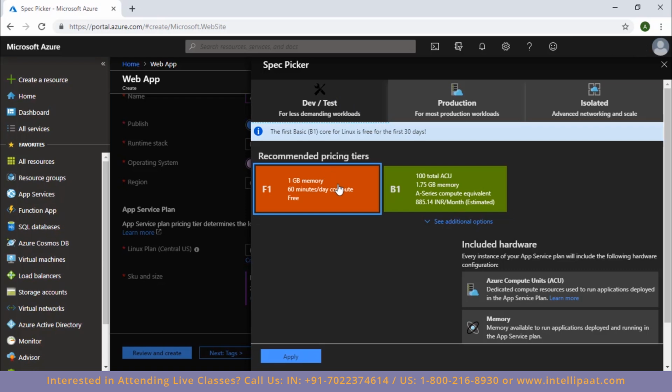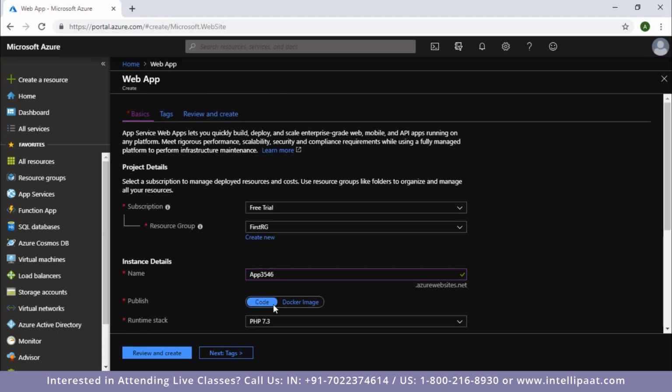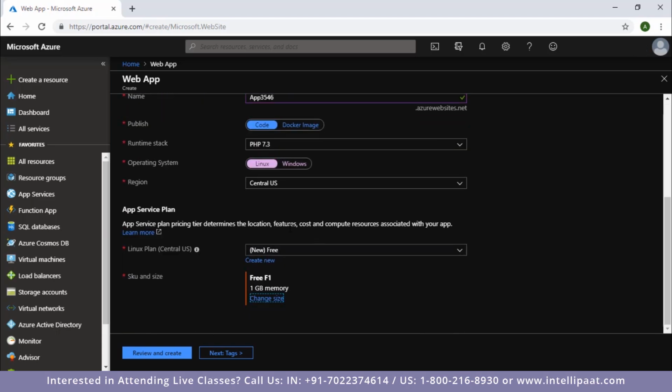And as soon as I do that, you can see that I've been presented with two pricing tiers. The first one is 1 GB of memory, and it says that it's free. So I'm going to select this and then click on apply. Now I have selected my resource, and I have created a free service plan, because I know that the resource I have selected is free to use, and I have filled in all the other details.